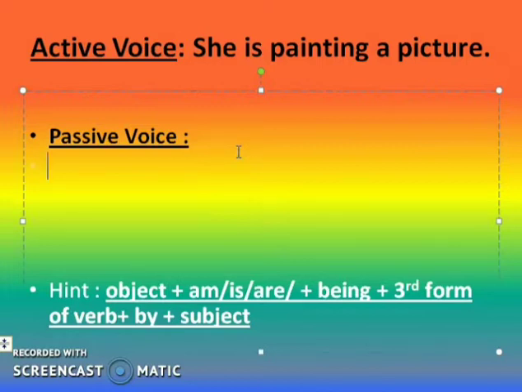First, object. So in the sentence, what is the object? A picture. Yes, right? So I am writing a picture.